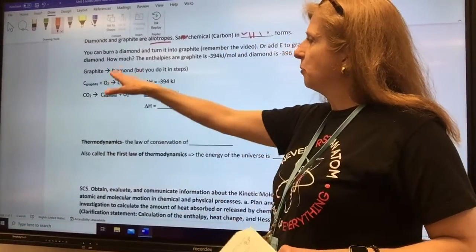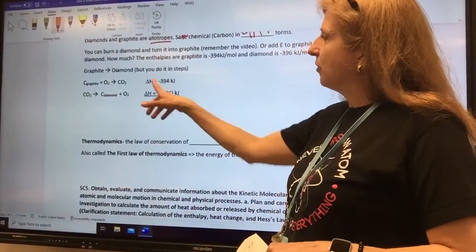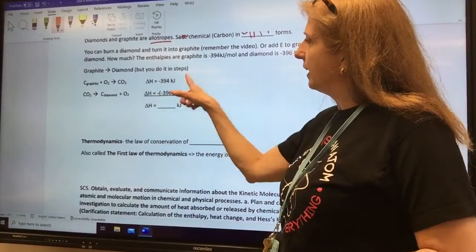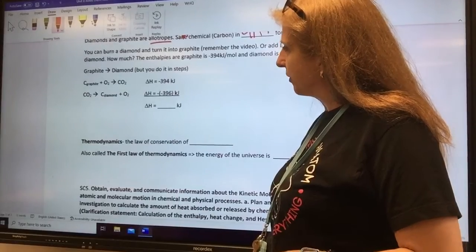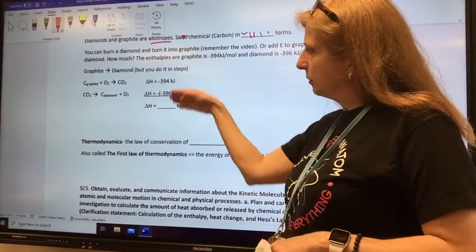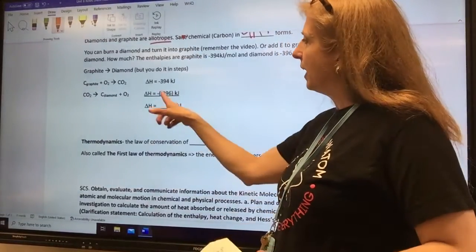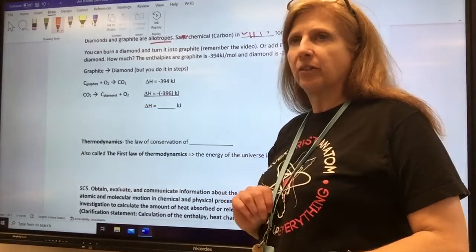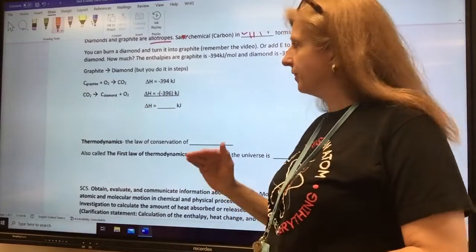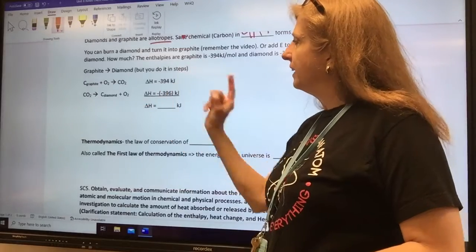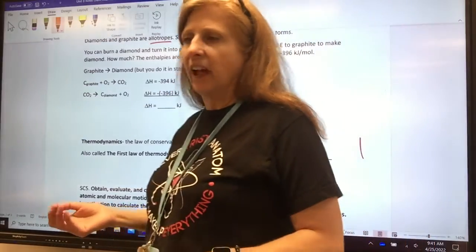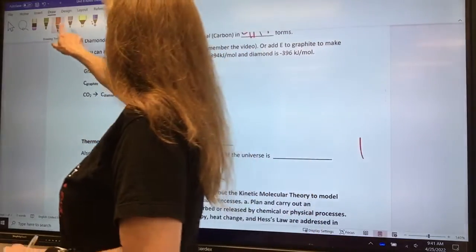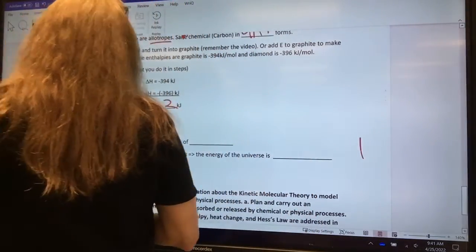So how you do this math: first we write down the energy it took for the first step, and then we write down the energy for the second step, and we subtract them. But if you have two negatives, what do they make? A positive. So this is really negative 394 plus 396. And what is that answer? 2. So our heat is 2.